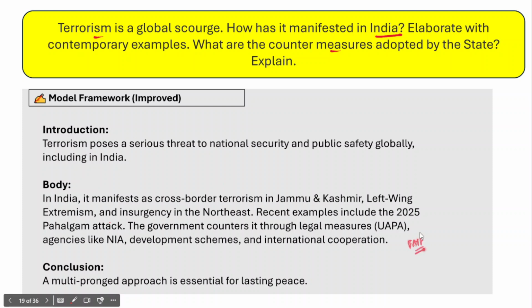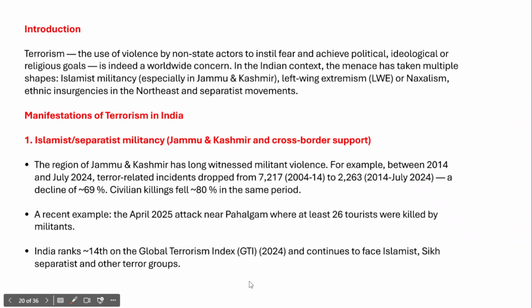So you need to mention all these three parts in the answer with adequate data and examples. In the conclusion, you need to highlight the need to adopt a multi-pronged approach and how it is important and essential to achieve lasting peace. This is how the model framework of the answer should look.